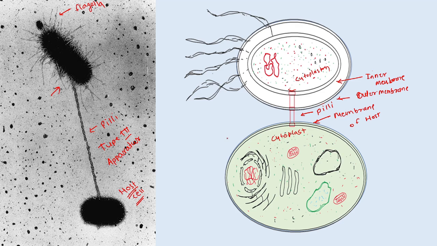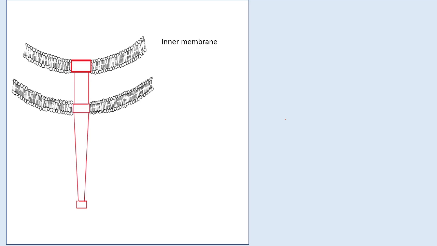Through this pili, the bacteria can transport certain proteins via this type 3 apparatus. You can see this is the inner membrane of the gram-negative pathogenic bacteria. This is the outer membrane. This is the periplasmic space, and in this periplasmic space a needle-like structure is developed. In the membrane you can see a ring-like structure.